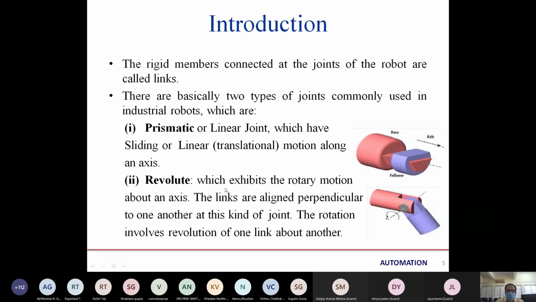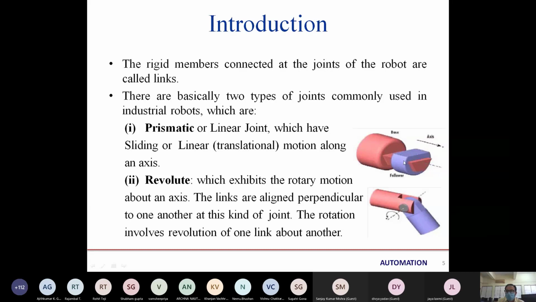So the revolute exhibits the rotary motion about an axis. The links are aligned perpendicular to one another at this kind of joint. So in revolute, the links are aligned in a perpendicular manner and rotate about an axis. So the rotation involves revolution of one link about another. Means one link will be at a fixed position, and the other link will move around the previous link.